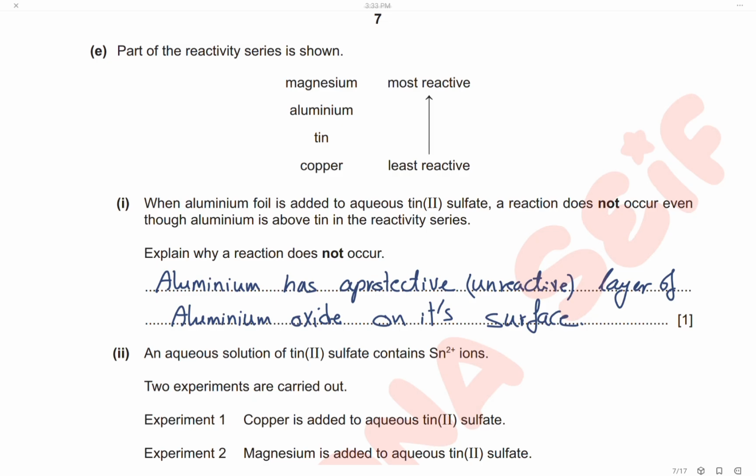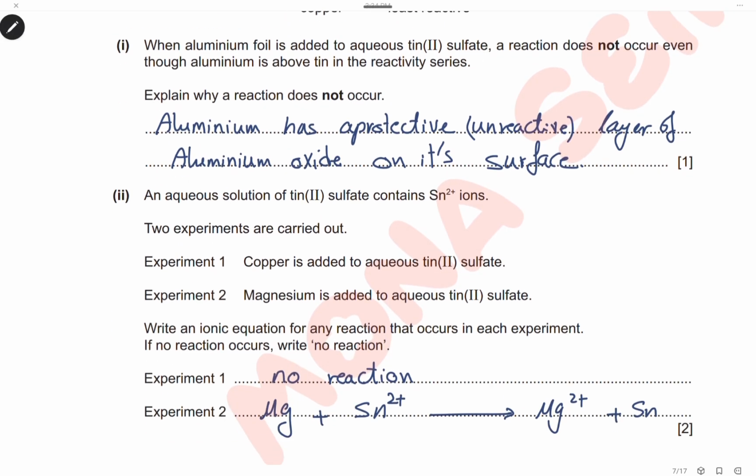Part of the reactivity series is shown. Here we have the most reactive, which is magnesium, then aluminium, tin, and copper. When aluminium foil is added to tin sulfate, a reaction doesn't occur even though aluminium is above tin in the reactivity series. Explain why the reaction doesn't occur. Aluminium appears less reactive than it should be because aluminium has a protective, unreactive layer of aluminium oxide on its surface, which prevents the reaction.